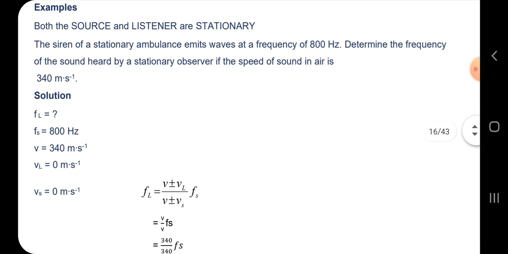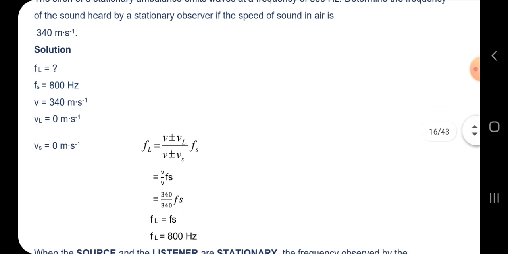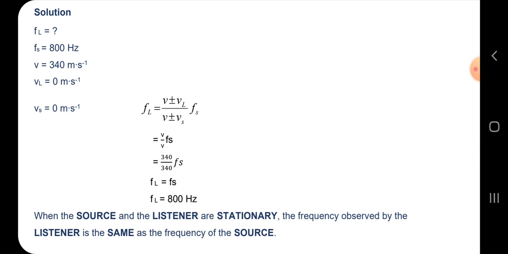Another thing is that there are instances where both the source and the listener are not moving. They are both at a stationary point. So when the listener and the source are at a stationary point, you are going to take V over V times Fs. So it's going to be speed over speed multiplied by the source's frequency.